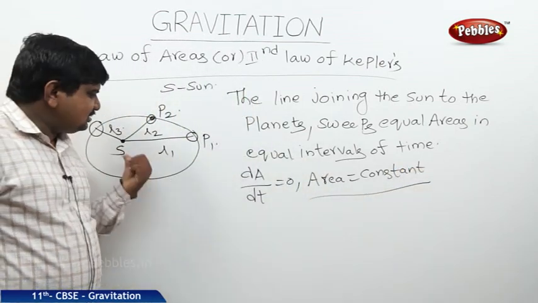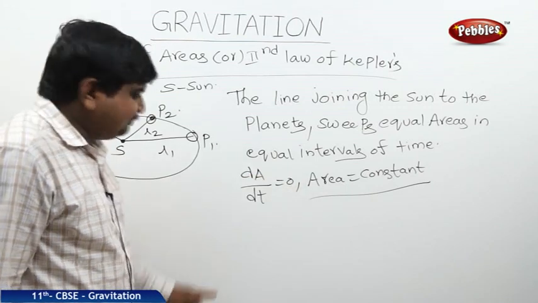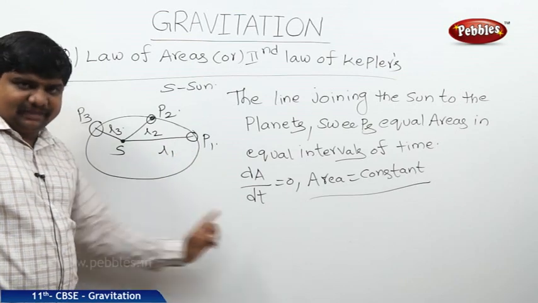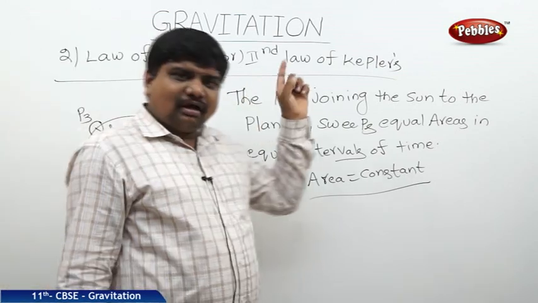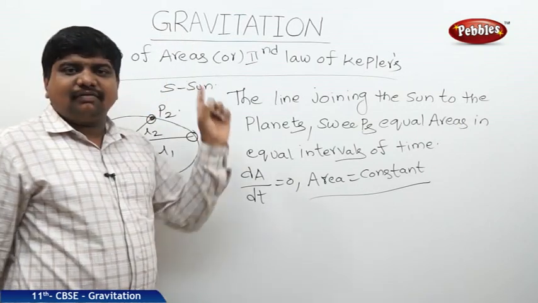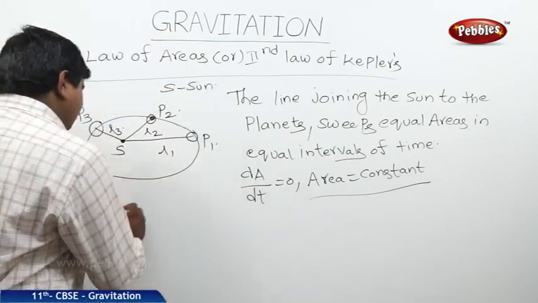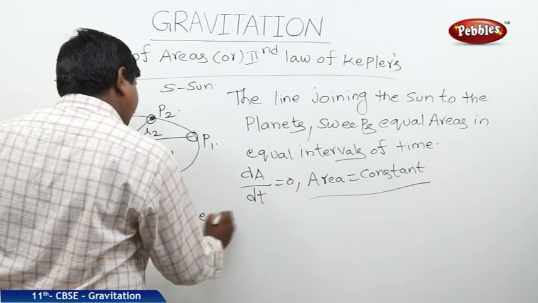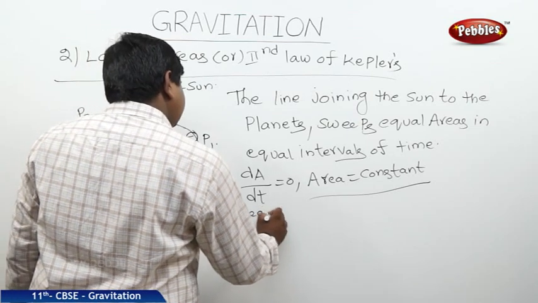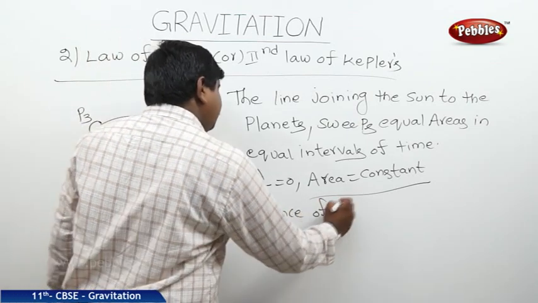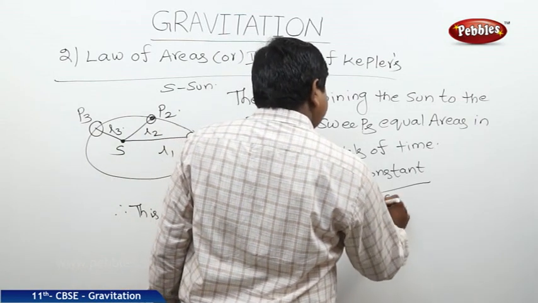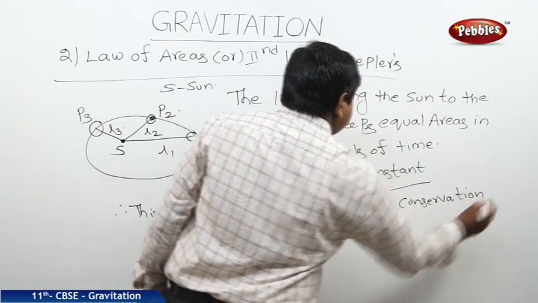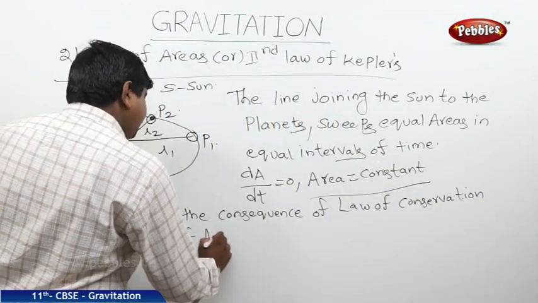Once the line which joins the Sun to the planet sweeps equal areas, this planetary motion is following the law of conservation of angular momentum. So that's why this law is also called a consequence of the law of conservation of angular momentum.